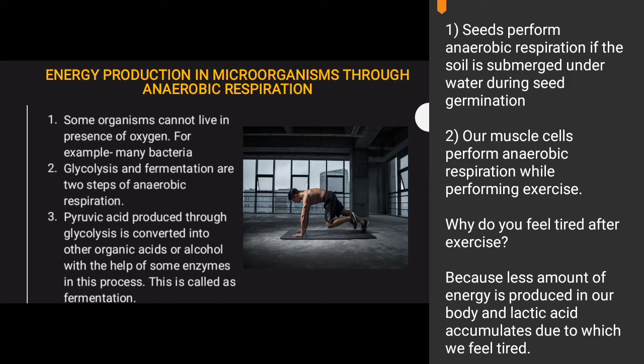When you're working out, running, or playing a football match, you get tired immediately, right? So your body requires energy. Your body will not go through the long process of aerobic respiration, conversion of glucose to pyruvic acid, then acetyl coenzyme A, then breaking it down and giving you energy. You get 38 ATP molecules in that process, no problem, but it's a very long process. The need of the hour is that your body requires immediate and fast energy. So what does your body do? Your body goes to the shortcut method of anaerobic respiration.